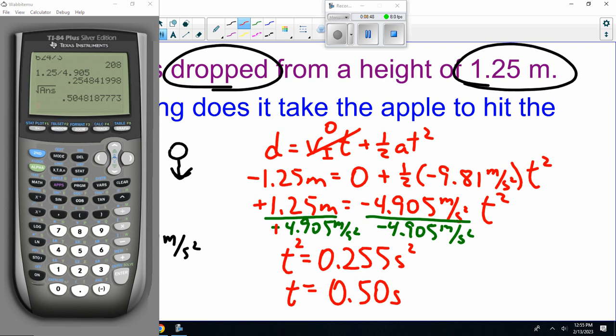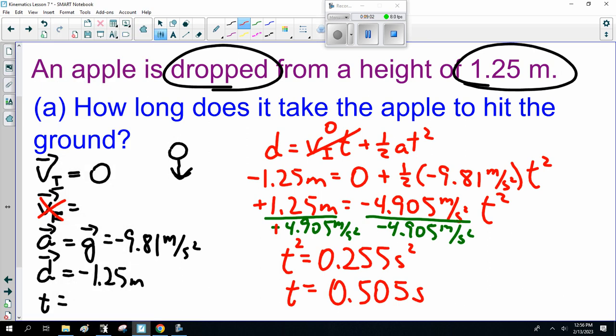About half a second to fall. Now, I should go to 3 significant digits, so that's 0.505 seconds. Okay? So how long does it take the apple to hit the ground? About half a second.